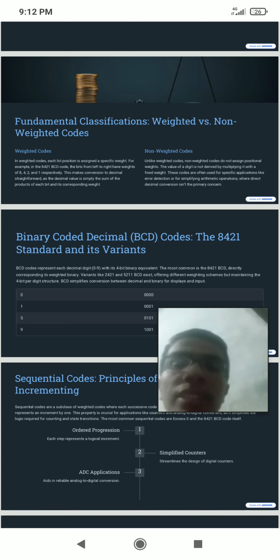It means, for example, we take a number 10. It is represented as 1010. If we add 3, then the XS3 code is 13. 13 is represented as 1101.